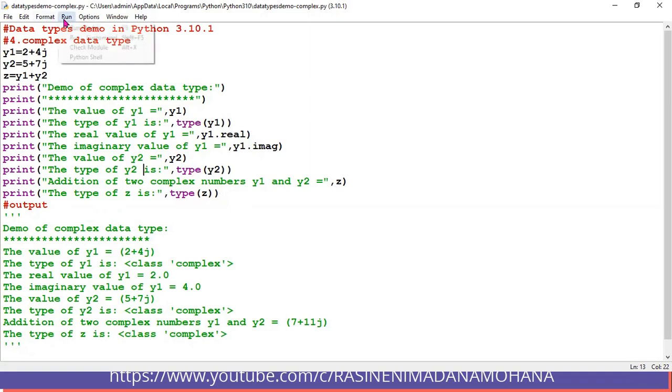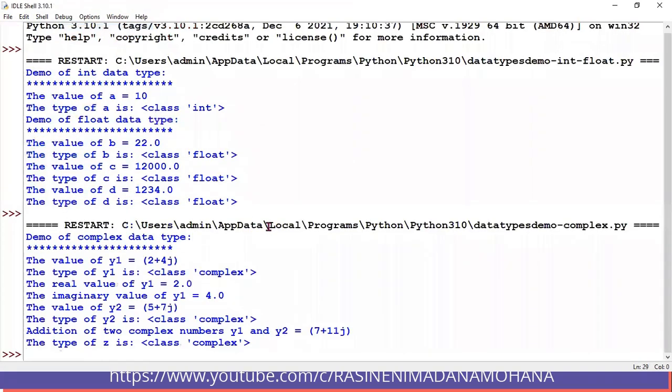So let us also run and see the output here. Now you can see this is the current program, the bottom one, demo of complex data type. The value of y1 is 2 plus 4j. Then the type of y1 is complex. Now you can see the real value of y1, the starting value, that is 2. It displays it as a floating point, 2.0. Then the imaginary value of y1, that is 4 after plus, it won't display j, only the value is displayed. So the imaginary value of y1 is 4.0.